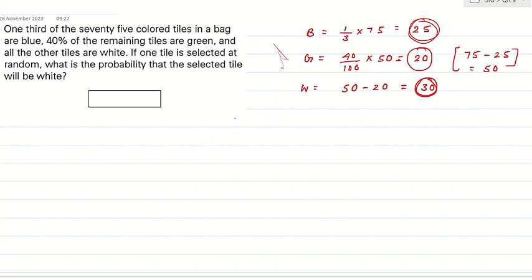So how many white tiles altogether? 30, divided by the total tiles, 75. So what is the answer we get? 0.4. Correct. That's your answer. Make sense?